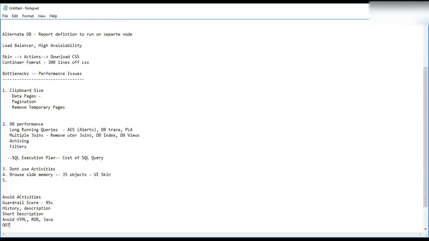Always use OOTB activities. How can you see the list of all OOTB activities? What is the place to see the list of all OOTB activities? Rule OBJ activity class?